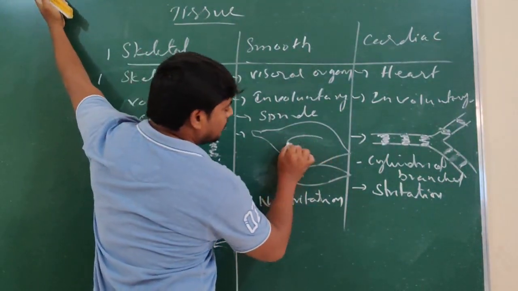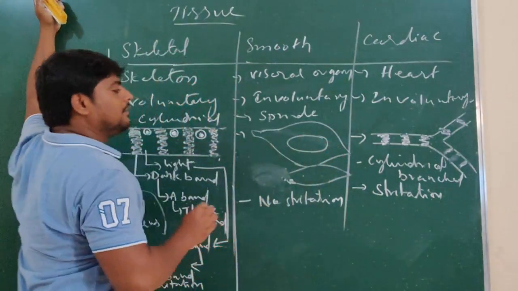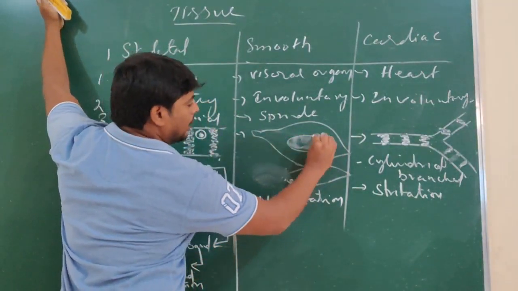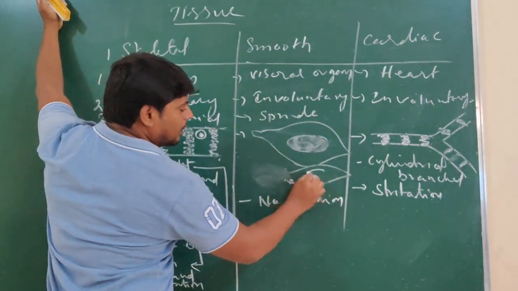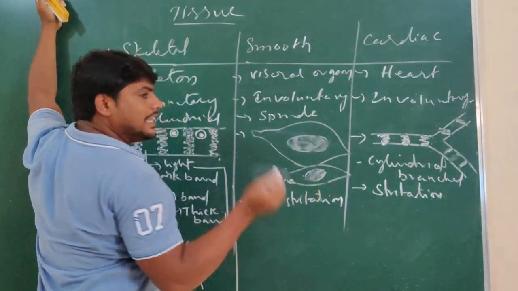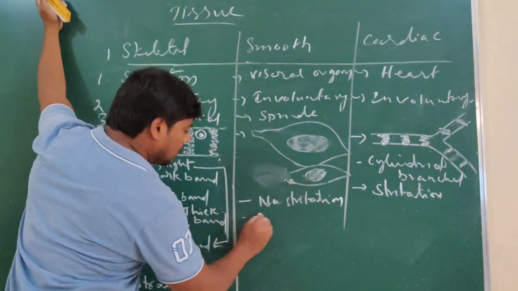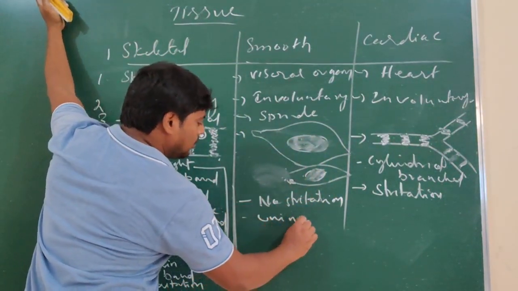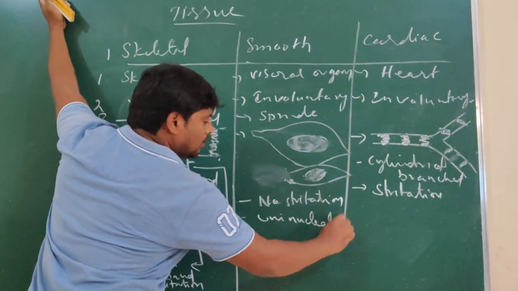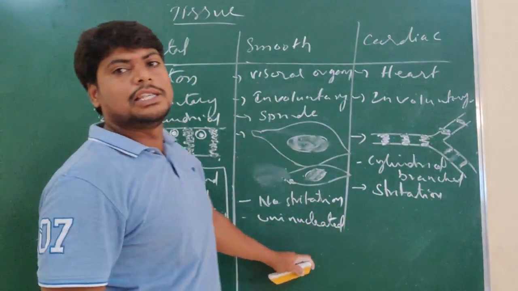In the case of spindle muscles, only one nucleus is present. That is, a single nucleus is present, and so they are called uninucleated. Uninucleated means a single nucleus is present.